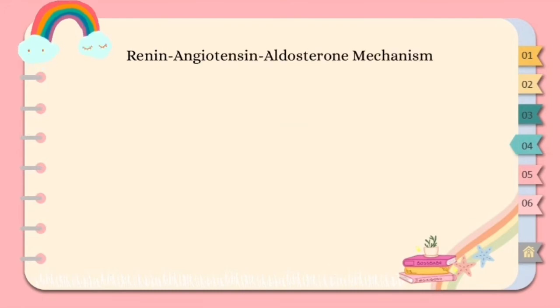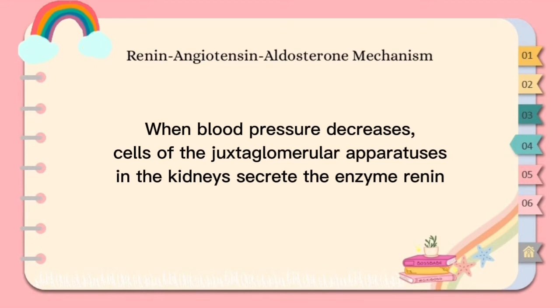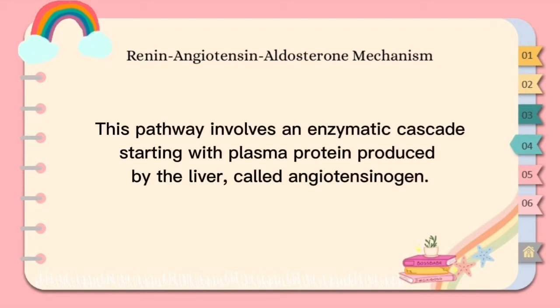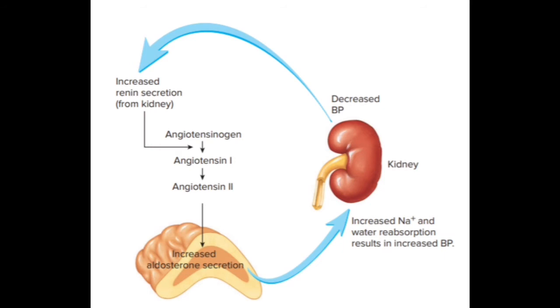Renin-angiotensin-aldosterone mechanism. The renin-angiotensin-aldosterone mechanism is initiated under low blood pressure conditions. When blood pressure decreases, cells of the juxtaglomerular apparatuses in the kidney secrete the enzyme renin. This pathway involves an enzymatic cascade starting with a plasma protein produced by the liver called angiotensinogen. Renin converts angiotensinogen to angiotensin 1. Angiotensin 1 is rapidly converted to the active hormone angiotensin 2 by angiotensin-converting enzyme or ACE.